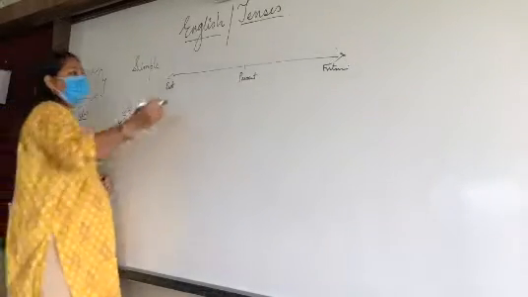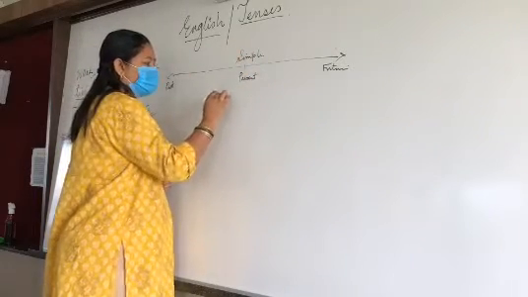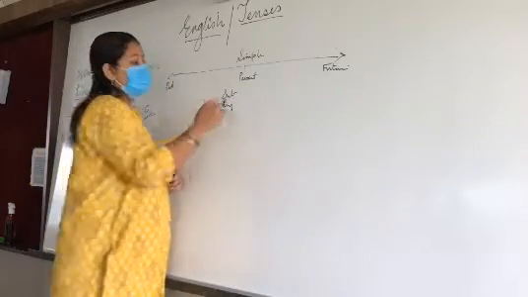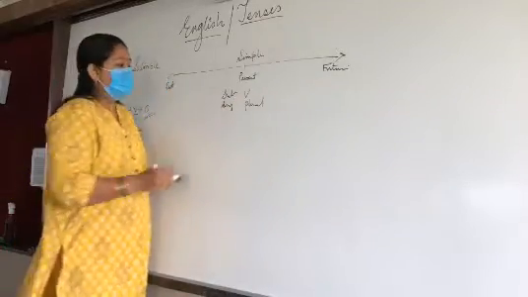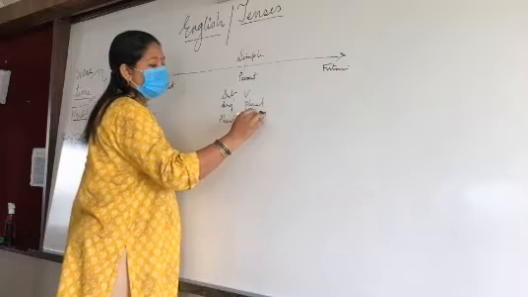Only in simple present tense, what you people will do is: when the subject is singular, at that time the verb will be plural. And when the subject is plural, then the verb will be singular.